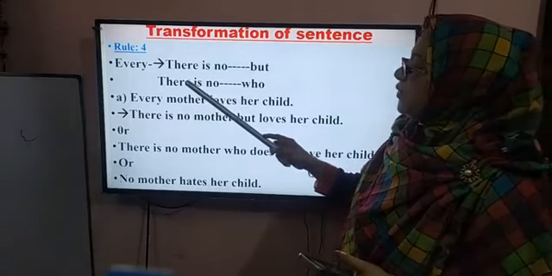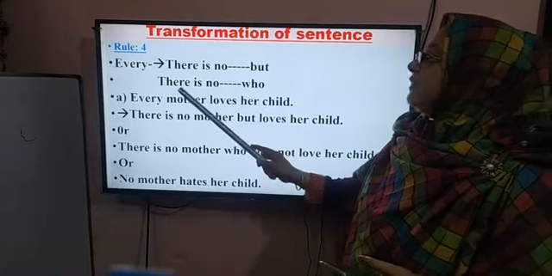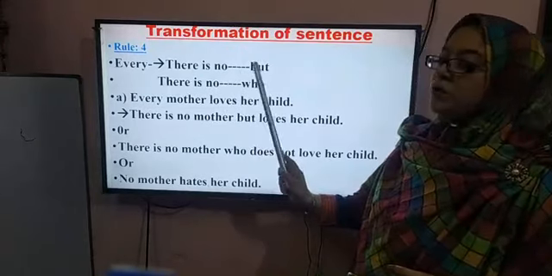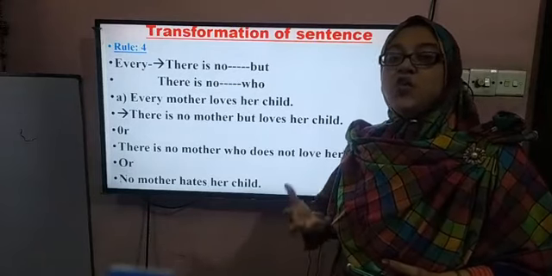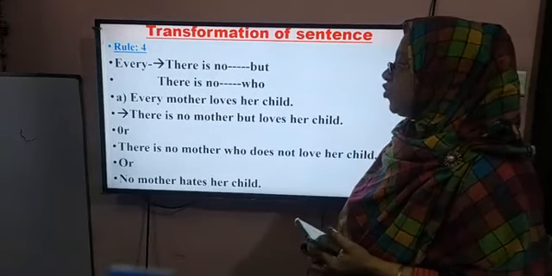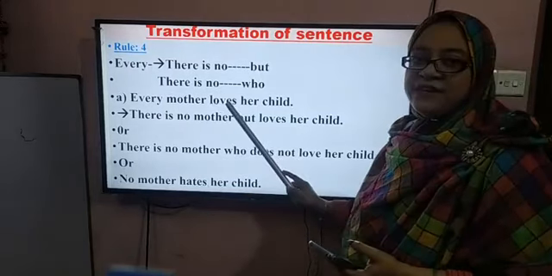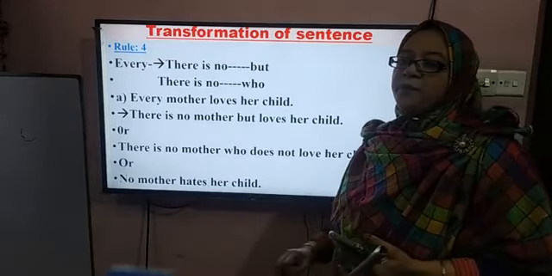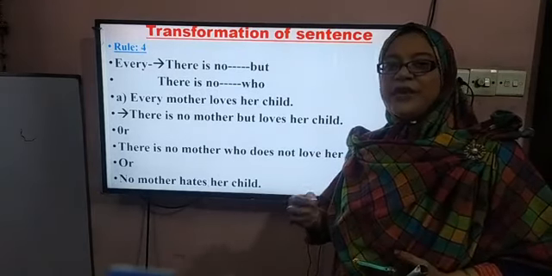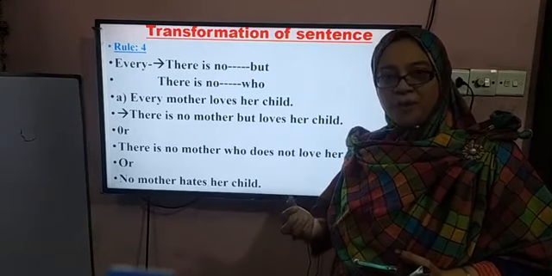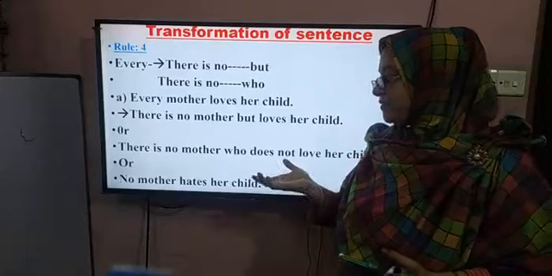We can turn it by using there is no but, there is no who, or by using no and the opposite word of the adjective. So if you find a sentence starting with everyone or everybody, we can turn it in 3 ways.